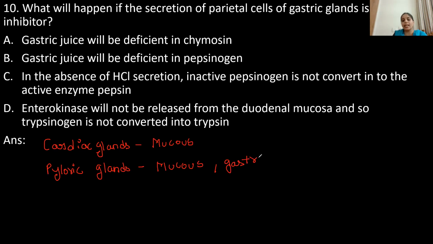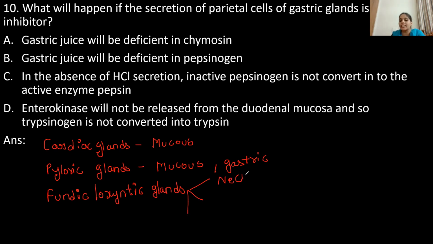And the third type of glands are fundic or oxyntic glands. These oxyntic or fundic glands are comprised of three different cells, children. One is the neck cell, which exclusively secretes a mucus which protects the stomach from the action of its own acids and enzymes.